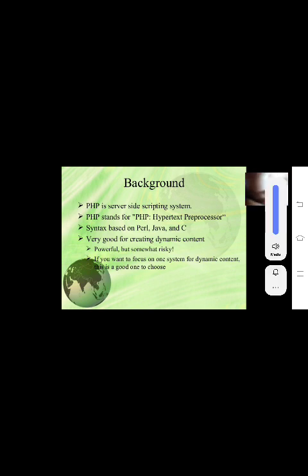The full form of PHP is Hypertext Preprocessor. It is a scripting language. Generally, we have two types of scripting languages: server side scripting language and client side scripting language.